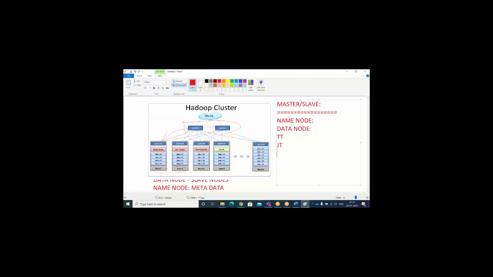Okay, these are all the main important topics. Okay, task tracker and job tracker. How job tracker and task tracker will take the instructions, those will be taken from the name node. Once the name node has given the information or related work to the task tracker and job tracker, those things will be executed through the JVM process.